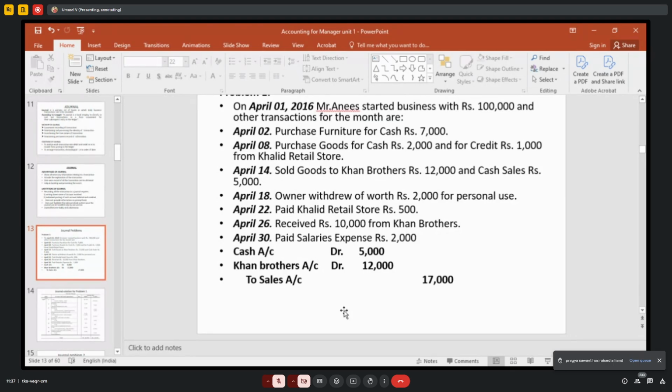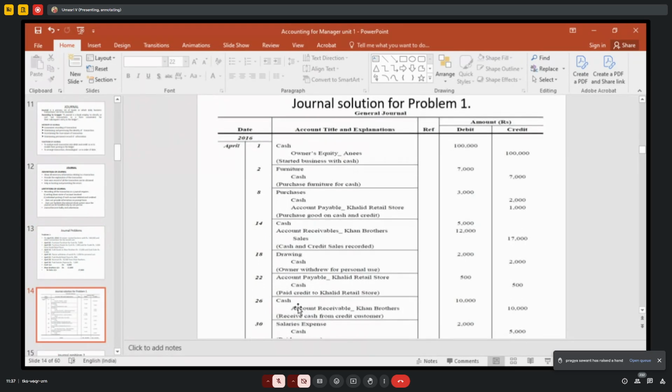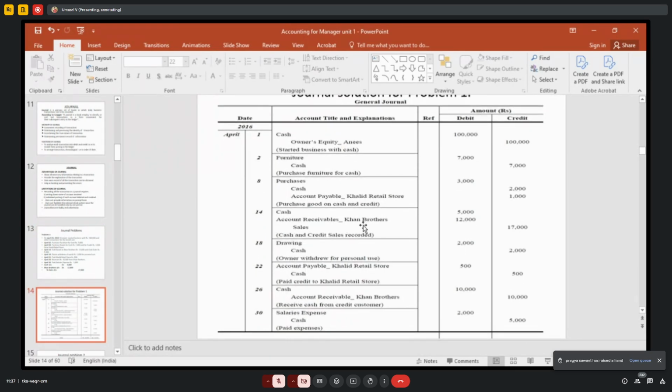So when you are making credit sales, you have to write debtor. When you are recording, you have to write debtor. When you are making two sales like that, you write the journal entry: cash account debtor, Khan Brothers account debtor to sales account.